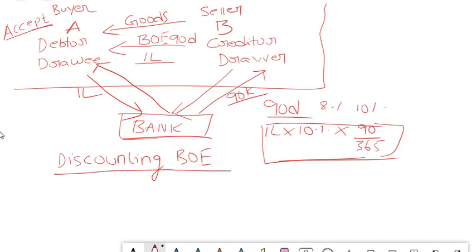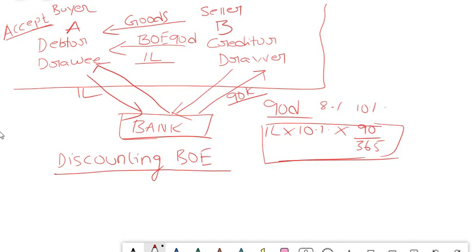Okay. So the bank may have different conditions. That means it should be a fixed maturity date bill of exchange. It cannot be open-ended. It should be either 30 days, 60 days, or 90 days, and the bill of exchange should have been accepted by A, and it should be from reputed individuals or reputed companies.